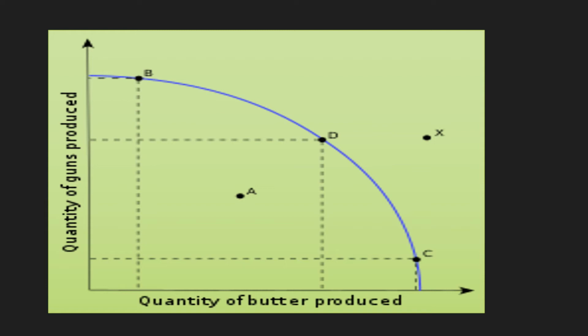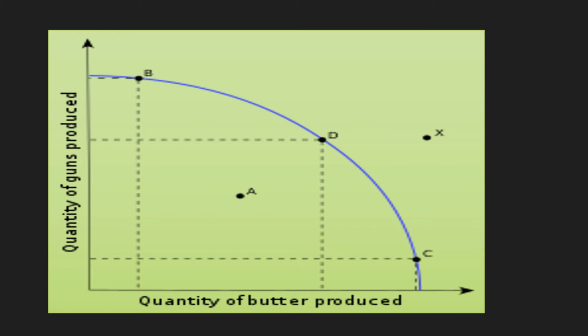That is the point touching the x-axis. Similarly, the point touching the y-axis indicates the quantity of guns produced up to this point, however butter remains 0. And BDC indicates the various possible combinations of producing guns and butter together.